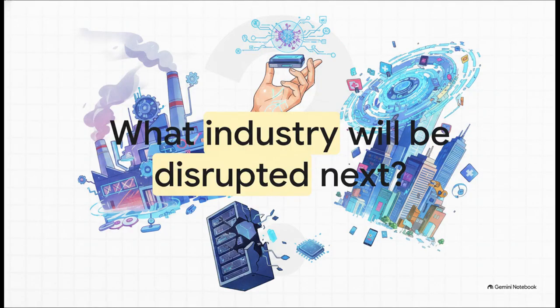And that leaves us with a pretty powerful final thought to take away from this explainer. The era of AI being hopelessly chained to massive, energy-hungry server farms is ending. So I'll leave you to ponder this. When expert AI can finally operate flawlessly right in the palm of your hand without ever needing an internet connection, what industry is going to be disrupted next?